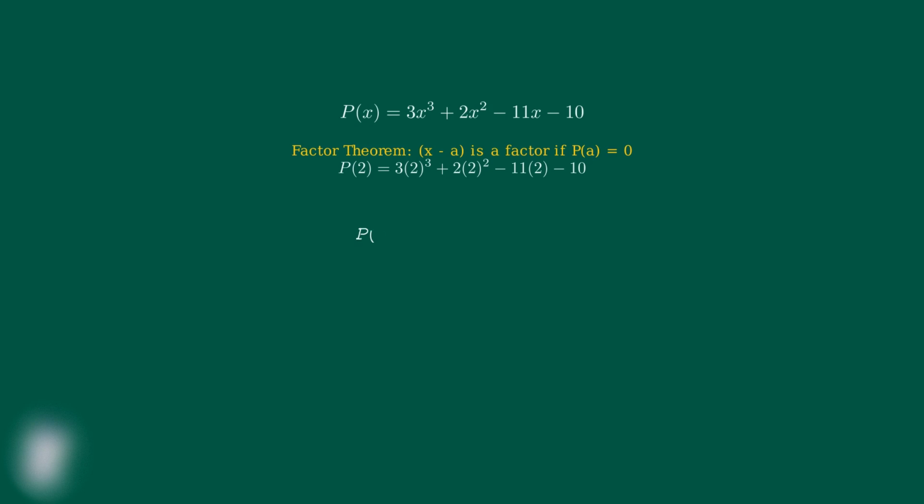Now we add all these terms together. 24 plus 8 plus negative 22 plus negative 10. Let's add these step by step. First, 24 plus 8 equals 32. Next, we have 32 minus 22, which equals 10. Finally, 10 minus 10 equals 0. Therefore, p of 2 equals 0. This is our key result.